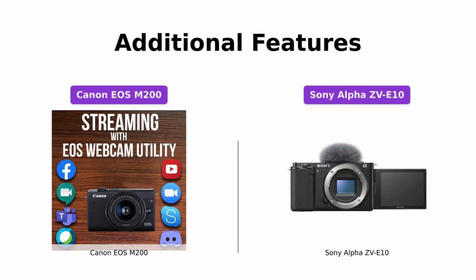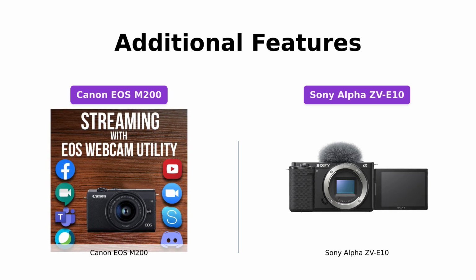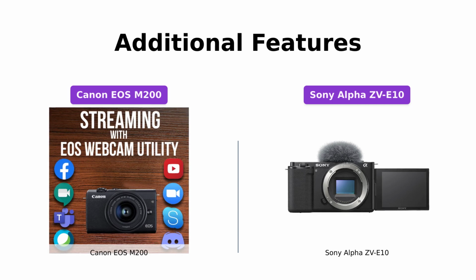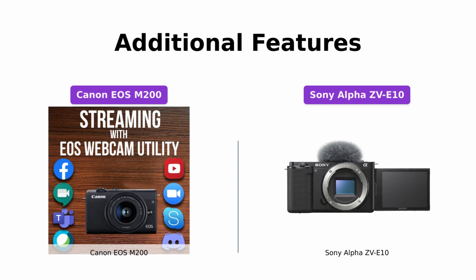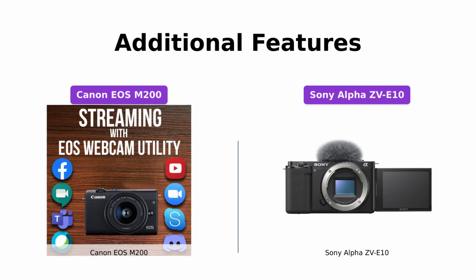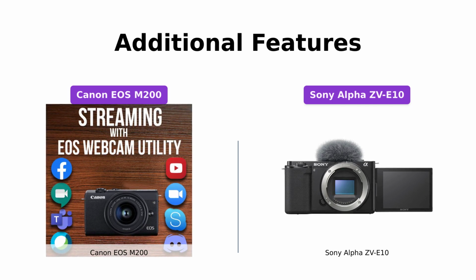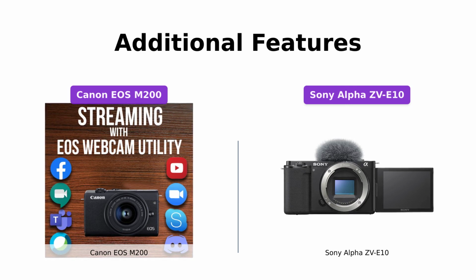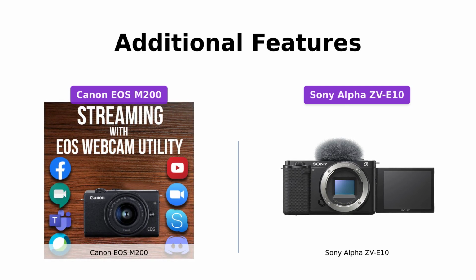On the other hand, the Sony Alpha ZV-E10 offers a product showcase setting that transitions focus from face to object, allowing you to highlight specific subjects easily. It also has a dedicated background defocus button for quickly toggling the defocus effect on or off. Additionally, it supports easy live streaming with a single USB cable, eliminating the need for extra hardware or software.